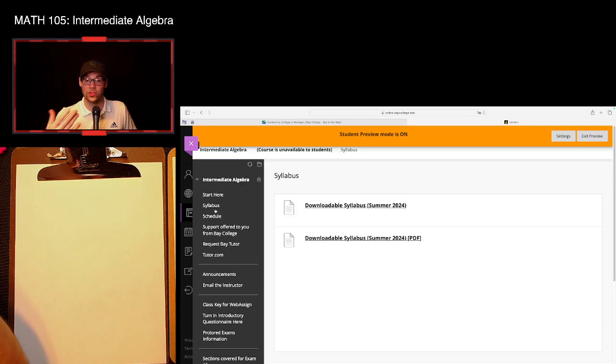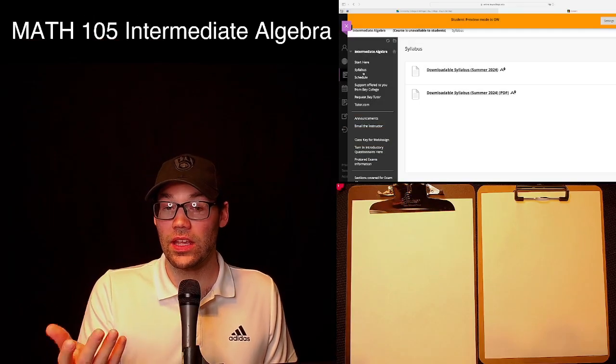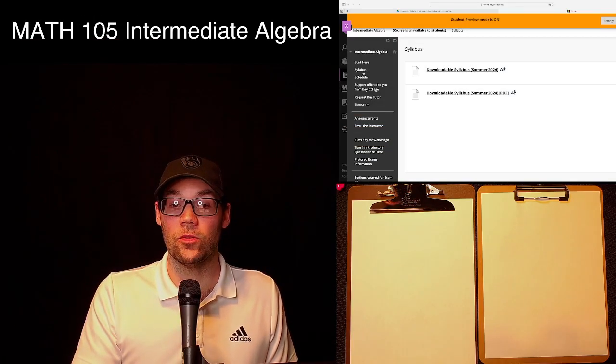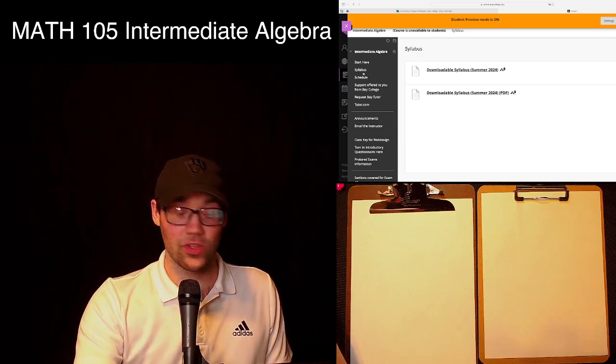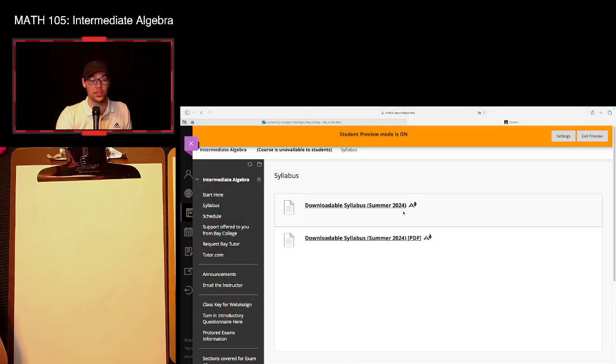What you will have to do is click on our syllabus, and you'll see 2 downloadable links. You'll have a Word document, and you'll also have a PDF document. But the nice thing is, if you are having issues opening one of these 2 types of files, it actually gives you options to be able to download it in different forms. So right next to any download